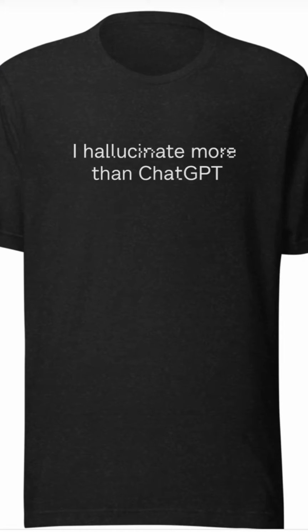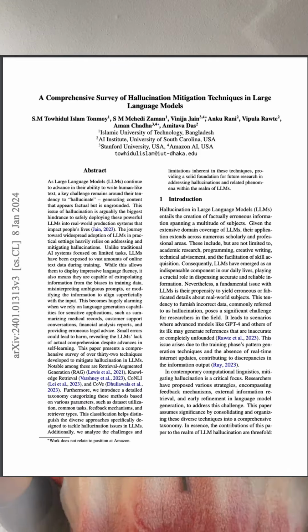All right, folks, we all know that I love hallucinating just as much as the next guy, but there's this new paper on all the ways to minimize hallucinations, and I wanted to break it down. But first, why do we want to mitigate hallucinations? I thought they were cool. I thought it was fun to go trip out on some LSD over the weekend. You're wrong. Well, actually, not super wrong.